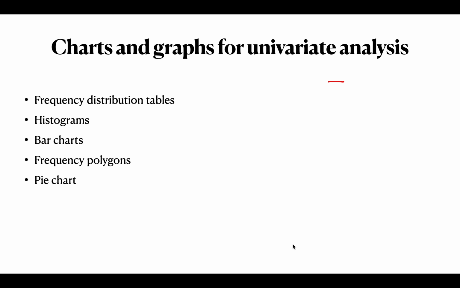Next, charts and graphs for univariate analysis. So what are the various charts or graphs that we use for univariate analysis? First, we have frequency distribution tables. We will shortly see what these are. Then we have histograms, bar charts, frequency polygons, and pie charts, and there are many more. These are very basic charts that I mentioned over here. There is no limit to how you can visualize or present the data. It is all up to human imagination. The way that you can best present the data, the way that you can make other people understand what you want to say in your presentation, you can name that chart anything.